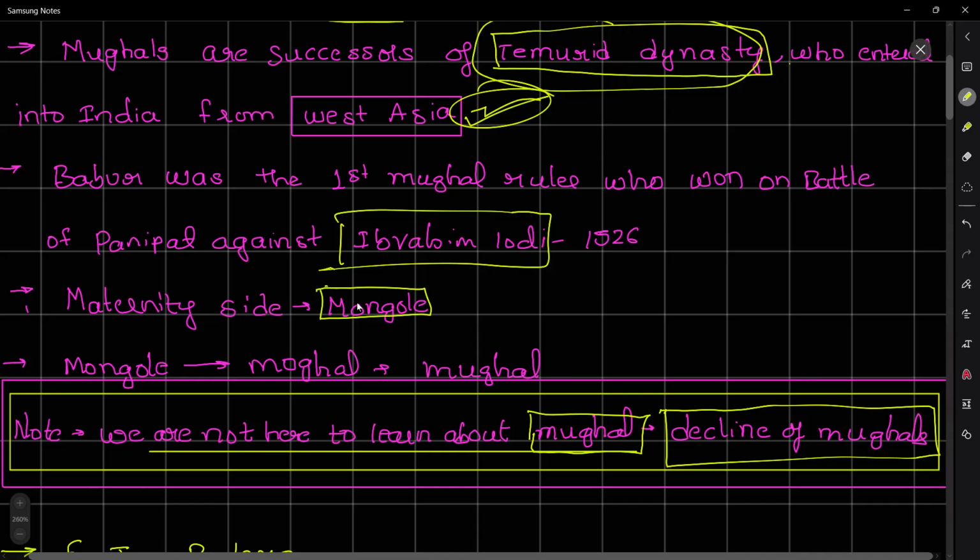So the British, while writing history, chose Mongol rather than Timurid to avoid confusion between the Timurids of India and of West Asia. While writing Mongol, they morphed the word from Mongol to Mughal. At last, they stuck to Mughals, and that is continuing till now in our history textbooks.